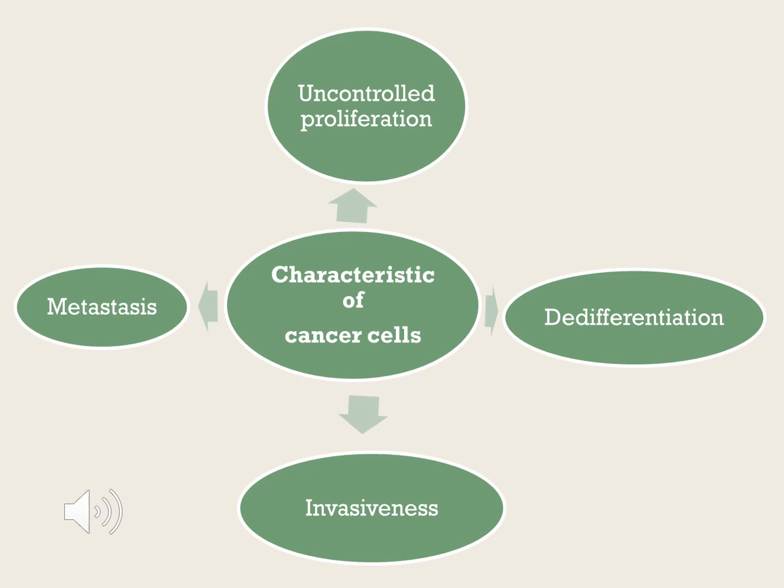So, uncontrolled proliferation. Then de-differentiation. Anywhere we see, de indicates deactivation. It is active but it is deactivated. Here also, de-differentiation: differentiation leads to maturation, so de-differentiation means it is losing certain specific functions, or it is losing the maturity of that particular cell. Especially it happens in a healthy cell, so it becomes cancerous. The specific function of the cell is lost, or it is becoming immature. Maturity is being lost. That is de-differentiation.